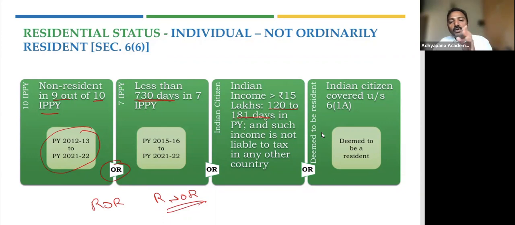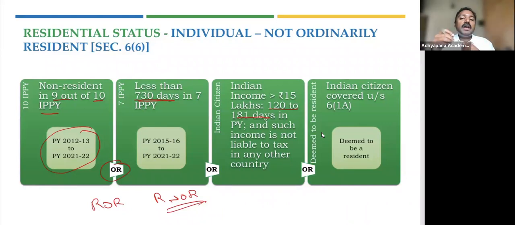The exception we saw was for persons who have Indian income, an Indian citizen or a person of Indian origin having more than 15 lakhs of Indian income. We said the second basic condition will be 365 days or more in the 4 previous years and at least 120 days in the previous year.